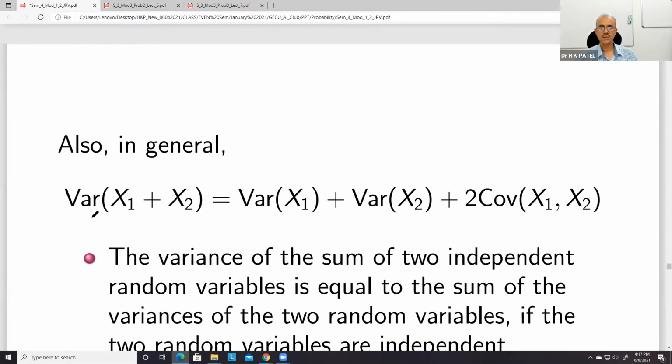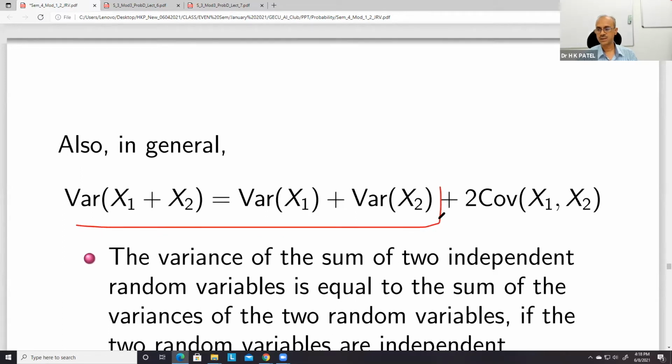And in general, variance of x1 plus x2 is equal to variance of x1 plus variance of x2 plus 2 times covariance of x1, x2. So it is not directly this part only. This covariance between them is also added here, 2 times.